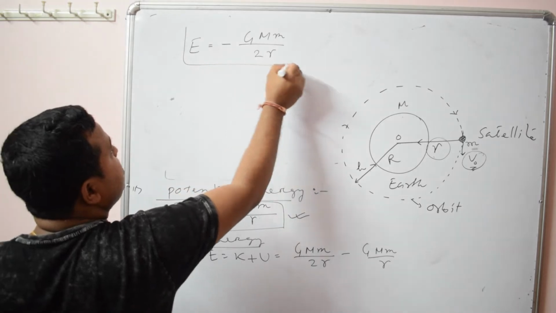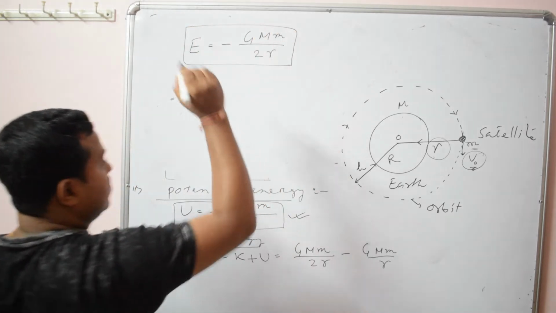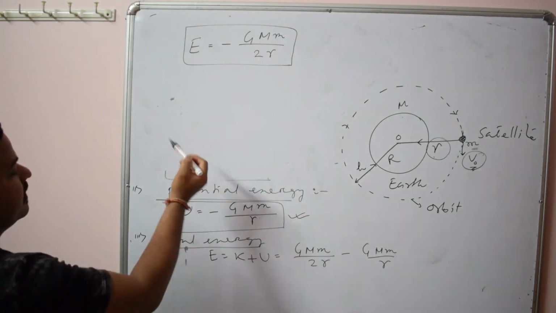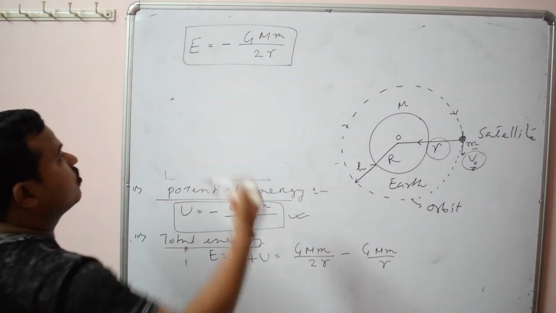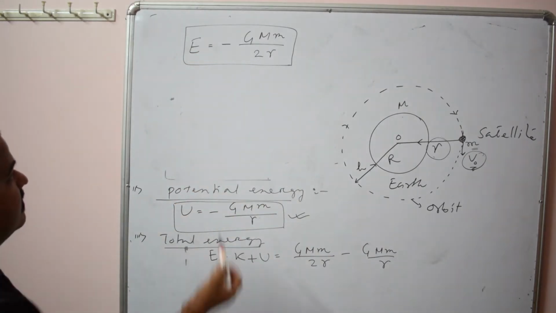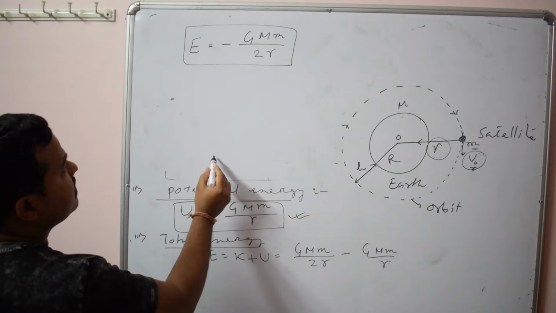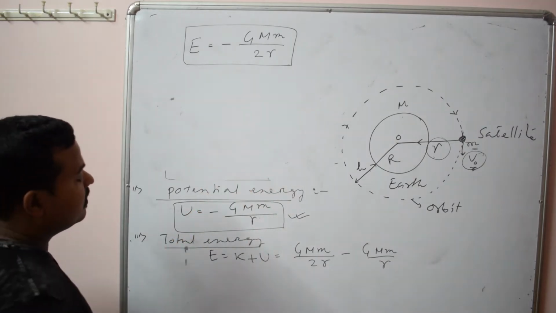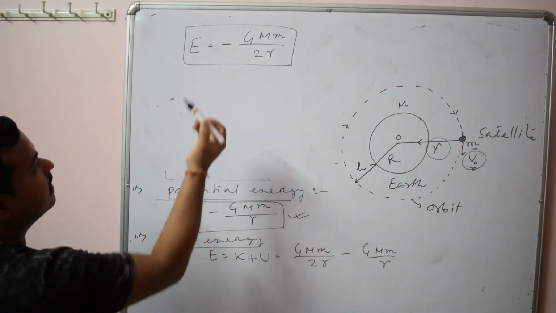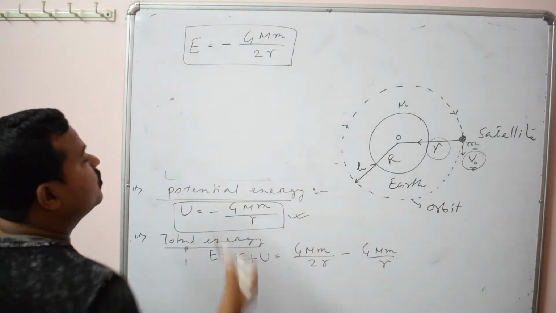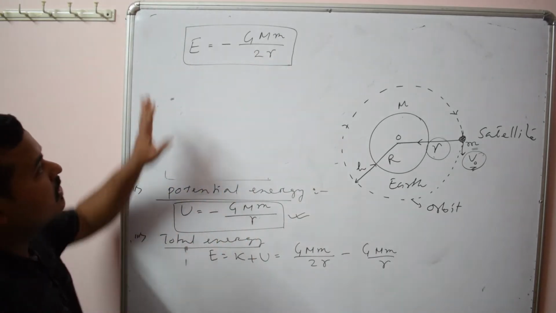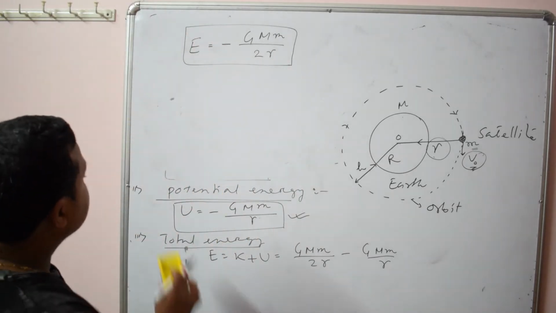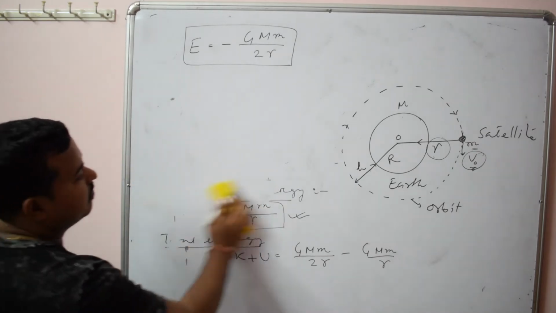So we have the formulas for kinetic energy, potential energy and the total energy of the satellite. That is, for kinetic energy GMm by 2R, for potential minus GMm by R, and for total minus GMm by 2R. You can remember these formulas, and also we can derive some very important points from them.